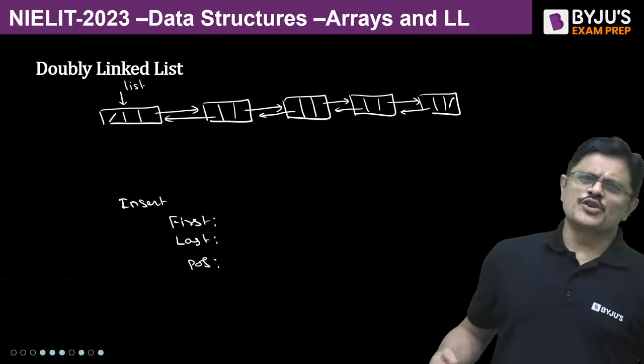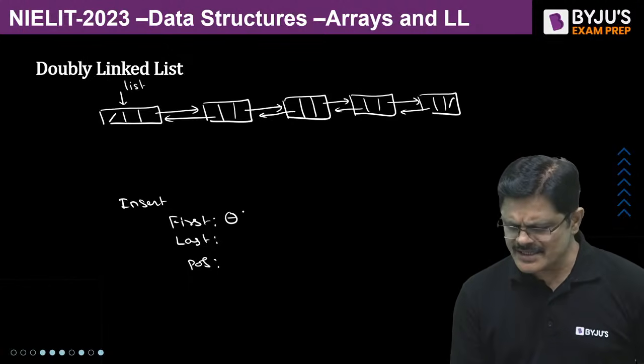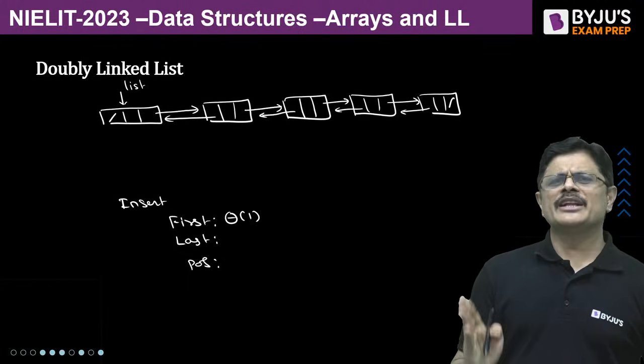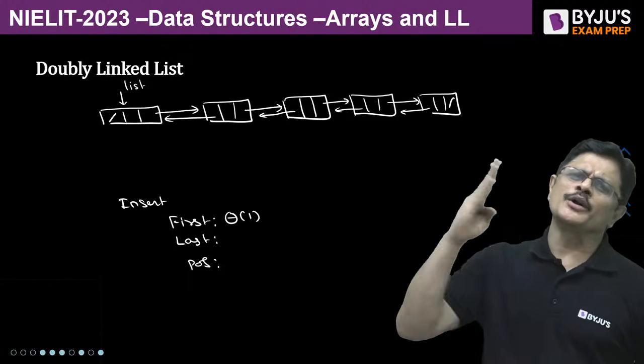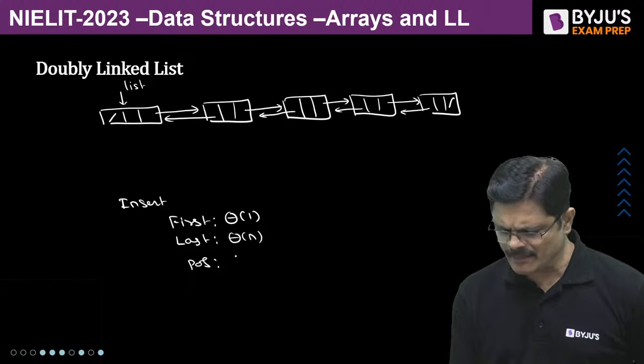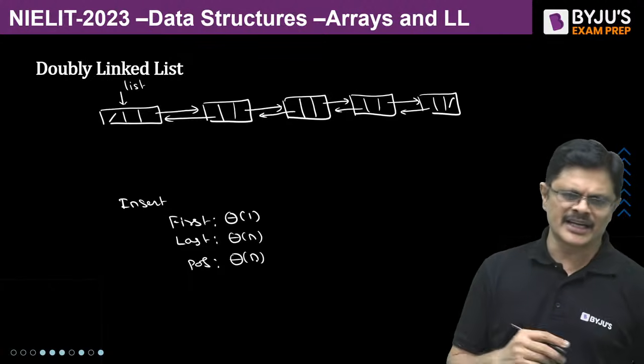Obviously first node is very simple. We can insert at the first position in theta one time. But whether you want to insert at a position or at the last node, you have to traverse it. So these two will take theta n time, my dear friends.